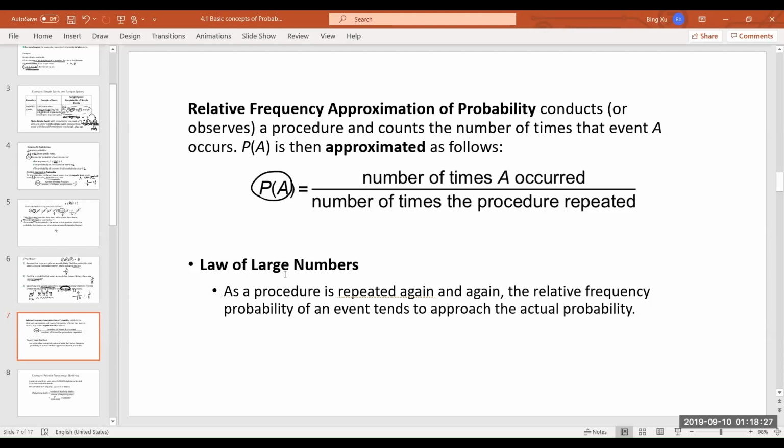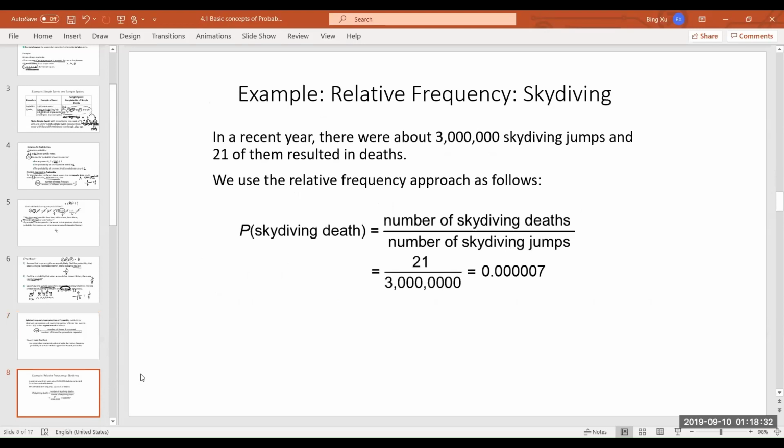Okay, so how does it work? Let's look at one example. Here it says, in a recent year, there were about 3 million skydiving jumps, and 21 of them resulted in death. Now, I always thought I would be one of the 21 if I did skydiving, so I'd never dare to do that. Anyway, what is the probability of skydiving and ending up in death?